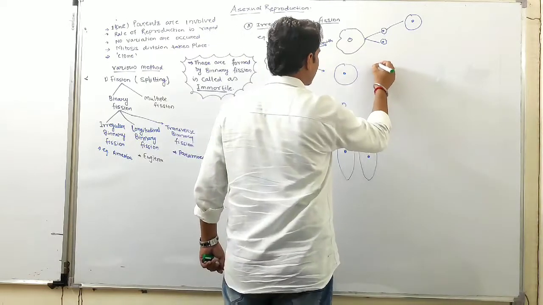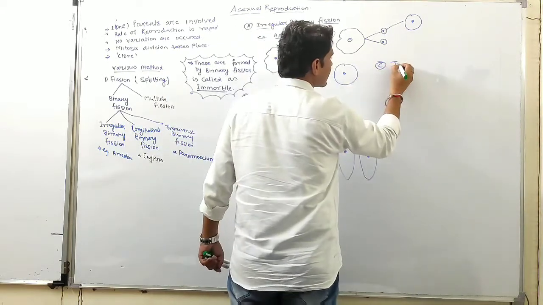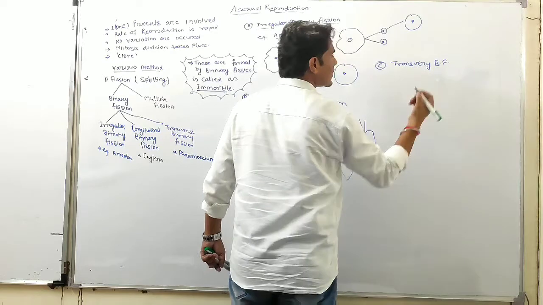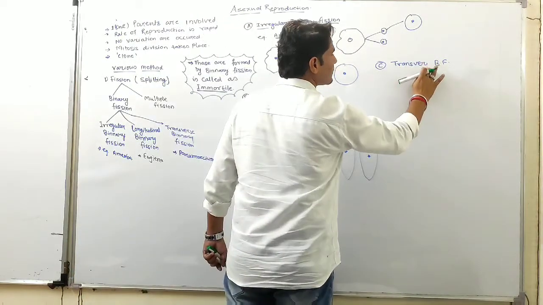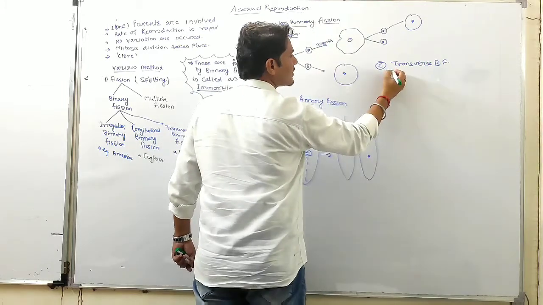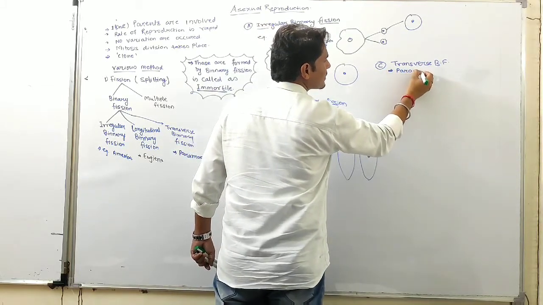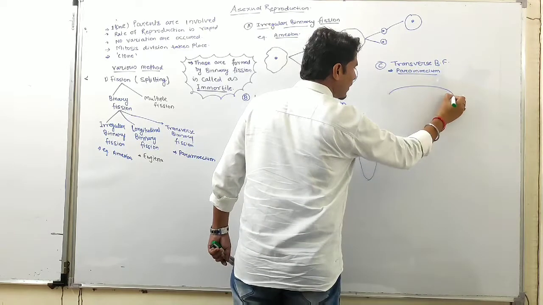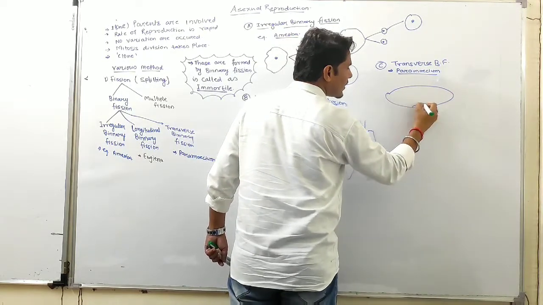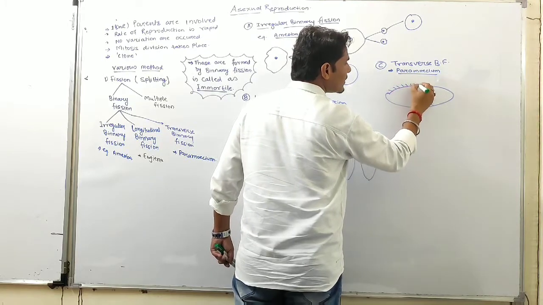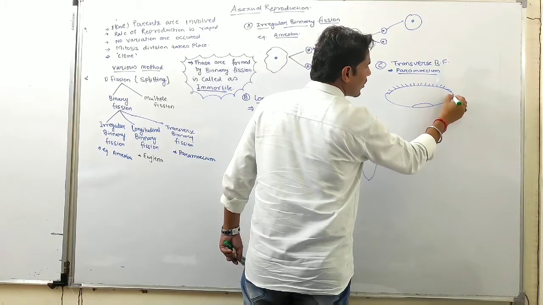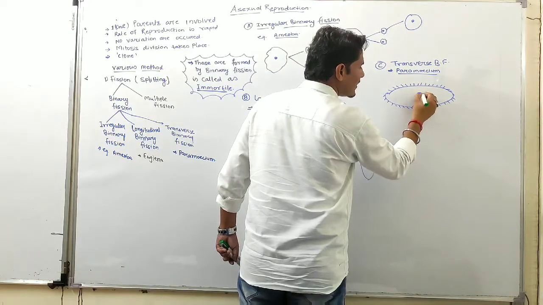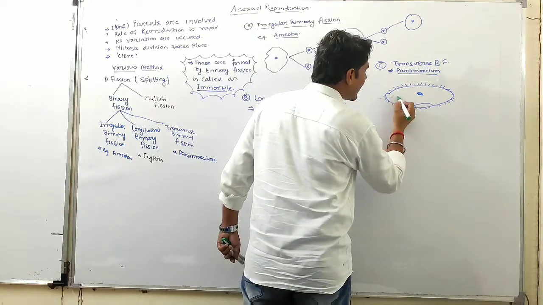And third is transverse binary fission, seen in paramecium. Paramecium is slipper shaped, and many tentacle-like structures or cilia are present at the periphery of the paramecium. The nucleus is present in the center and it divides transversely.